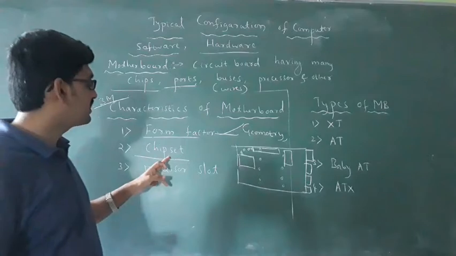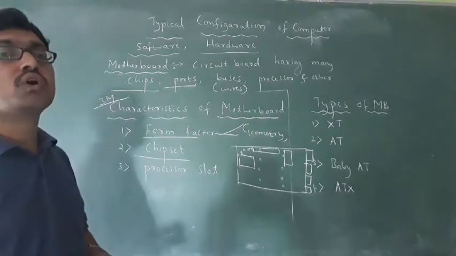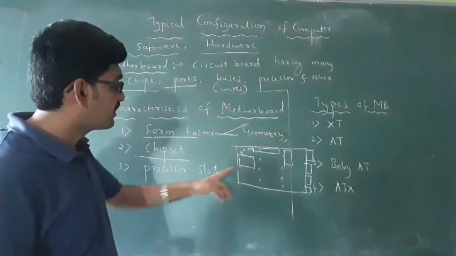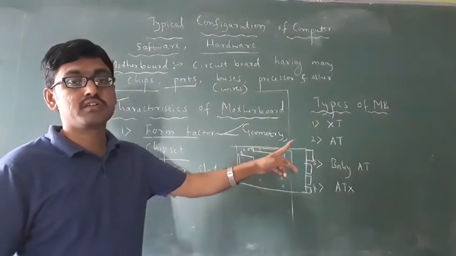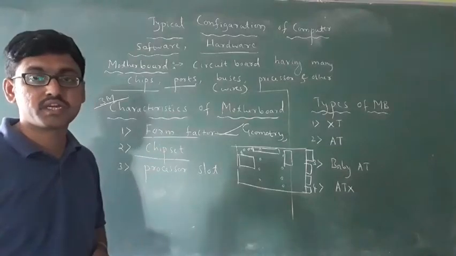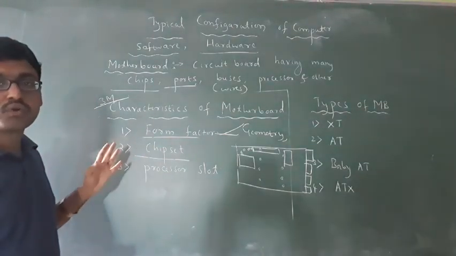Then the second one is called chipset. What is chipset? Chipset is used for data transfer between various components. Data transfer from the processor to RAM to hard disk is helped by the chipset. That is the main use of a chipset. You have to remember this.